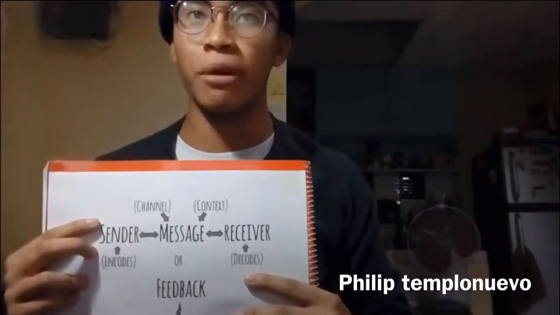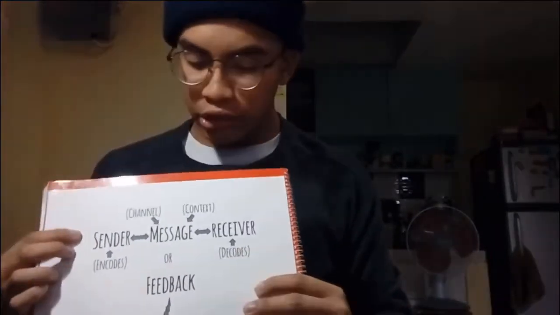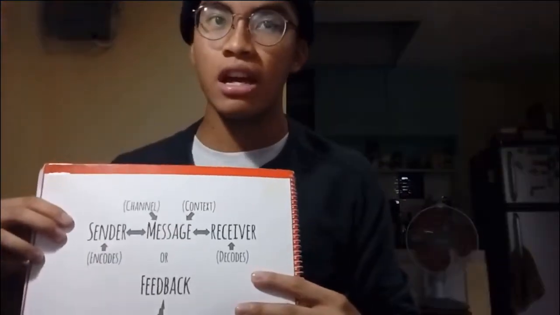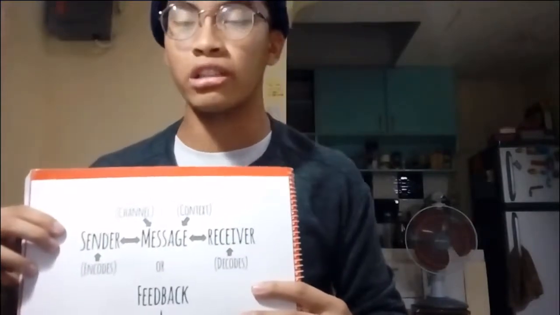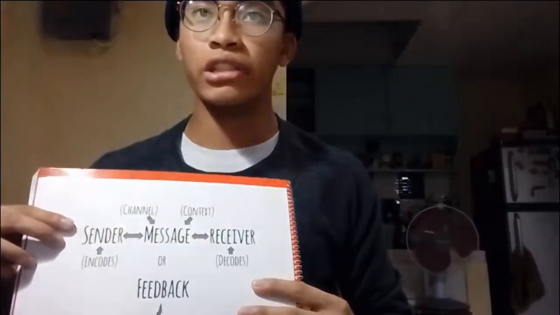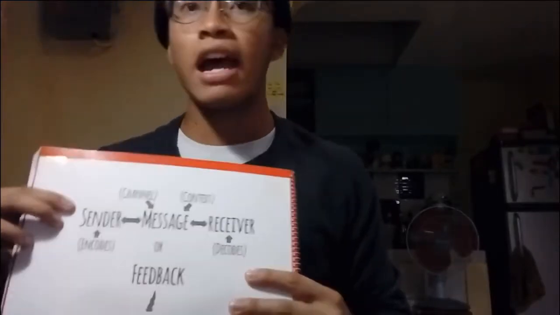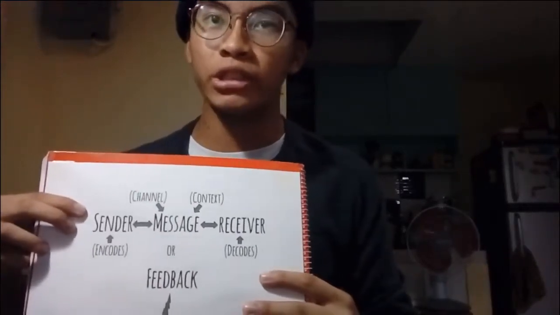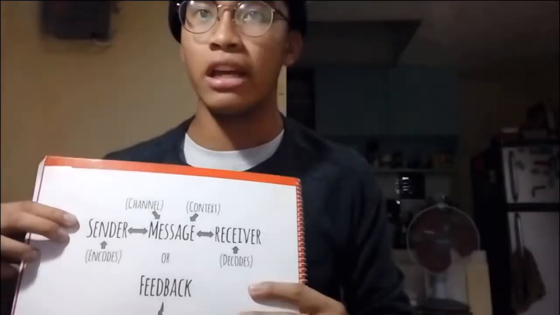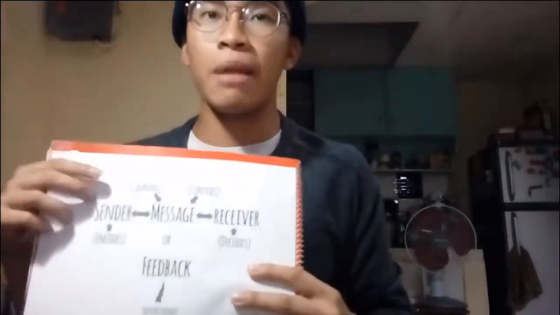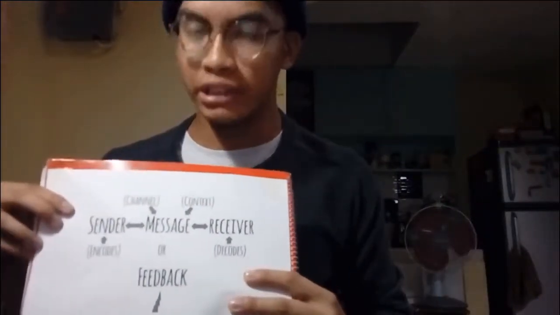The whole process of communication starts off when the sender or receiver initiates the conversation due to some internal or external stimulus that triggers him or her to start off the communication. The sender then encodes the message, or puts a thought or idea into what he or she is going to say. The second element of communication is the message.